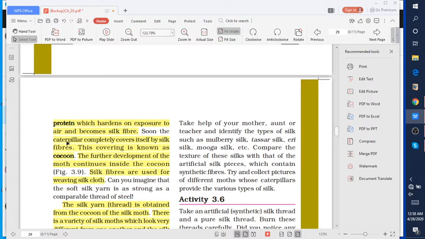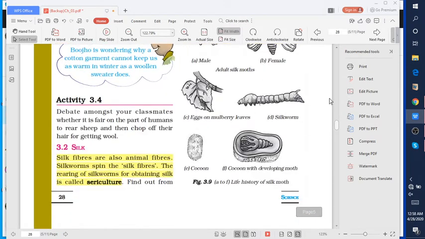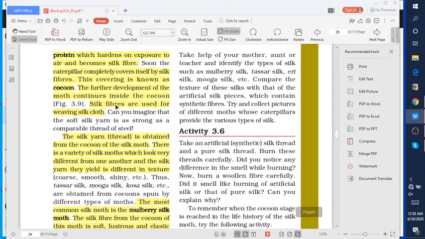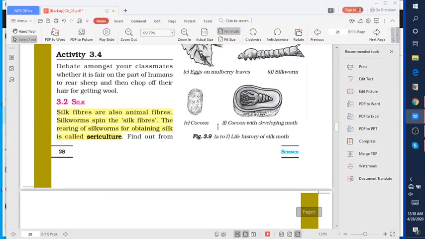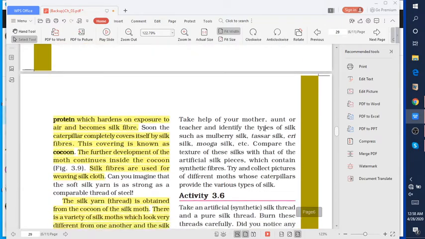After some time, the caterpillar completely covers itself with fiber, and this becomes a cocoon. The further development continues inside the cocoon, which develops into a moth, the adult form.